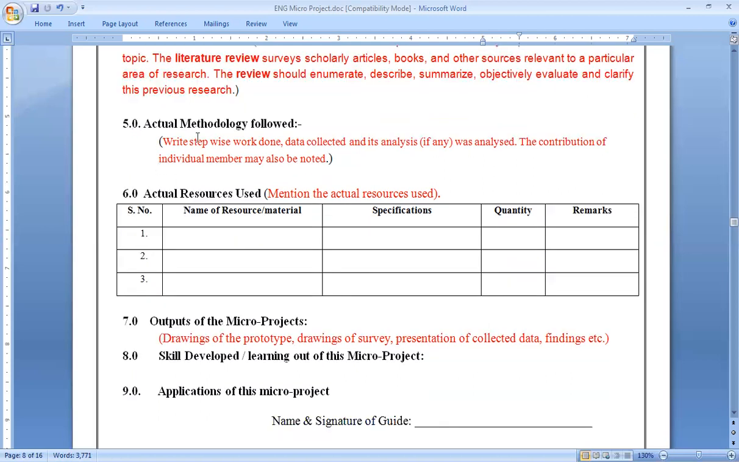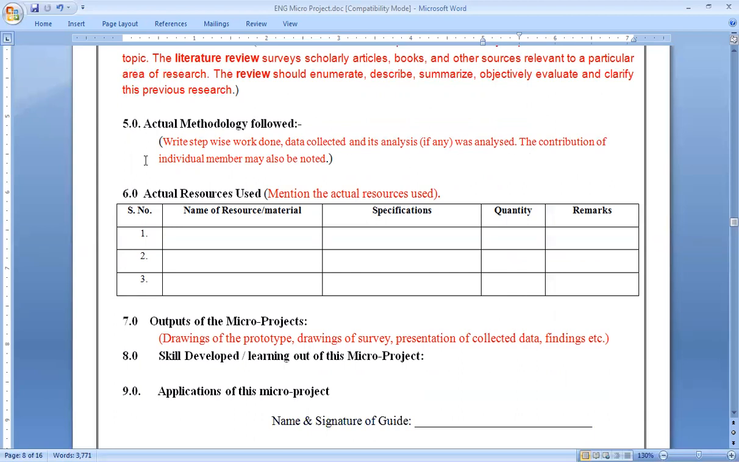After that, actual methodology followed. Again, you have to write down stepwise work done. Okay, just like we have done in the proposal, the proposed methodology. Yes, so that was the method before starting the project. Now, in this report, actual methodology means it is written after the project. Okay, so you have to use your past tense.